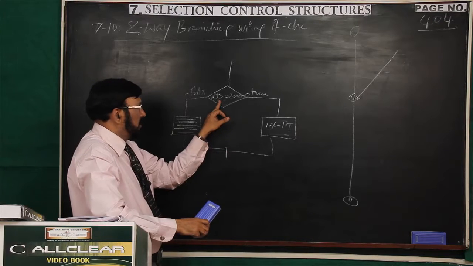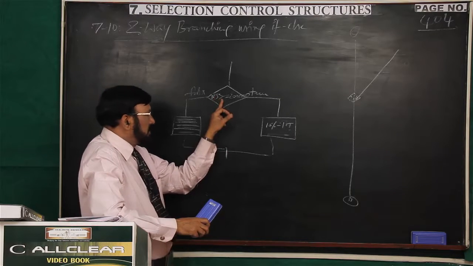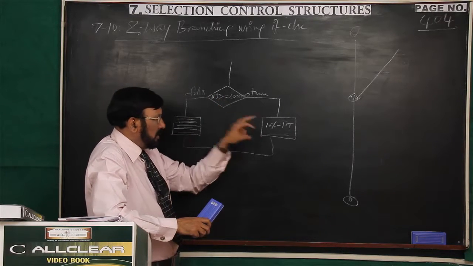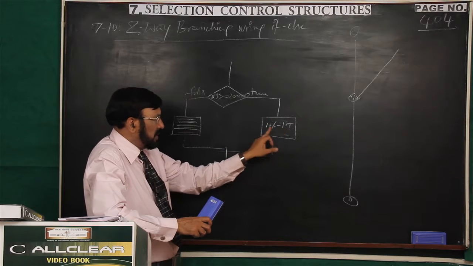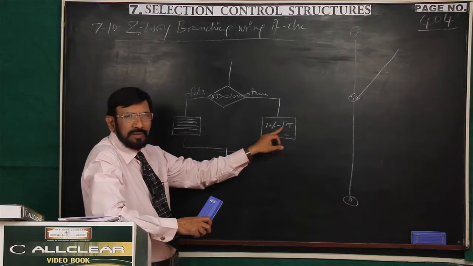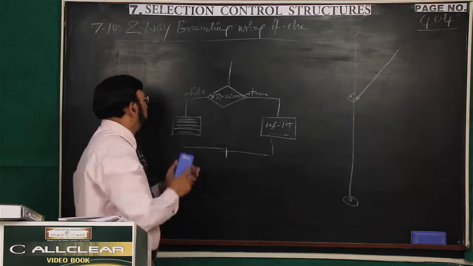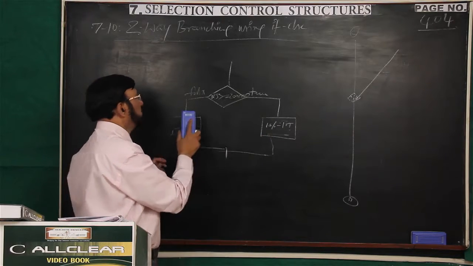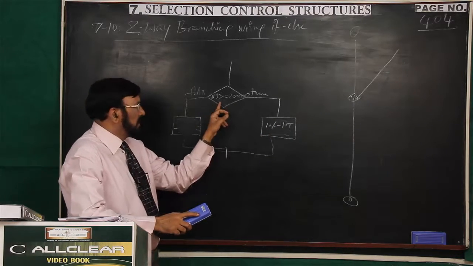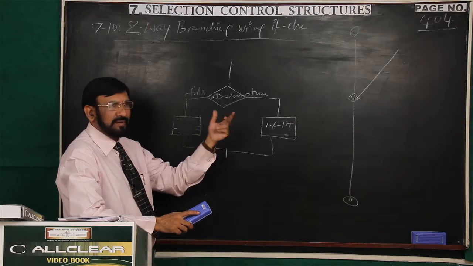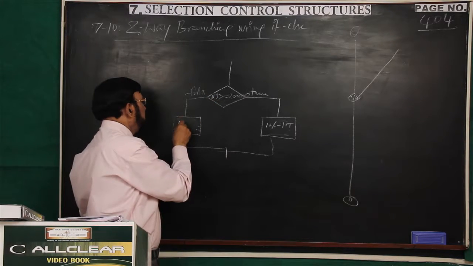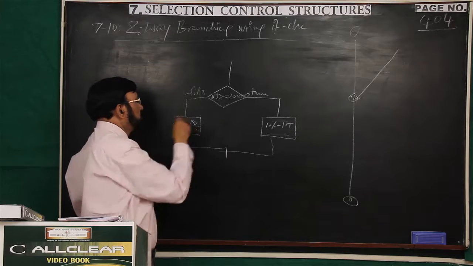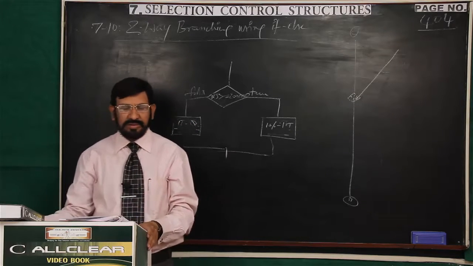Next, if it is false, that means net salary is less than 2 lakhs, then IT is 0. This is the way. This is in real life.